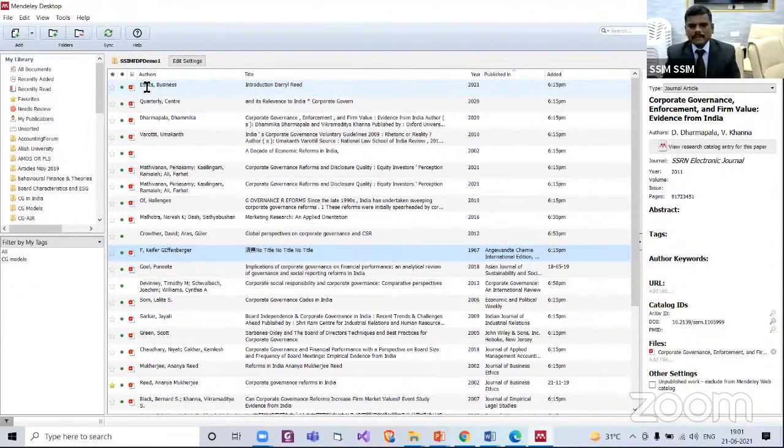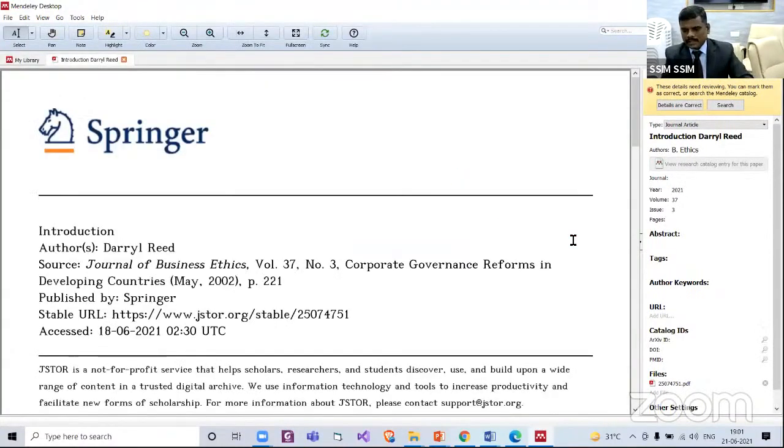Now double click, it opens here. Yes. Okay. Now, what is the title? The title of the article itself, introduction. Maybe a journal introduction, like an editorial. Or maybe it is, yes, it is a journal only, Journal of Business Ethics. So it is an introduction only.